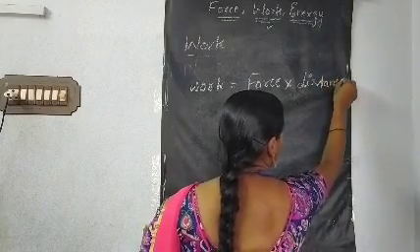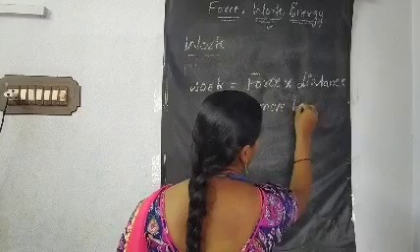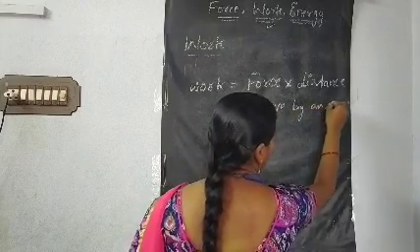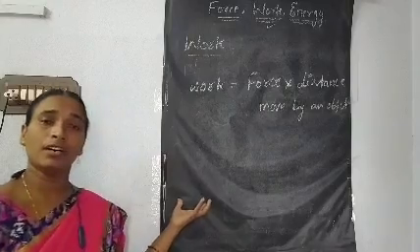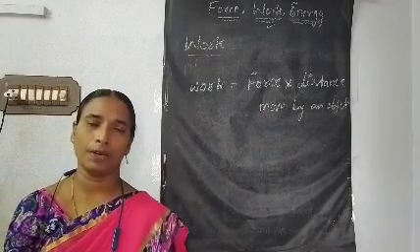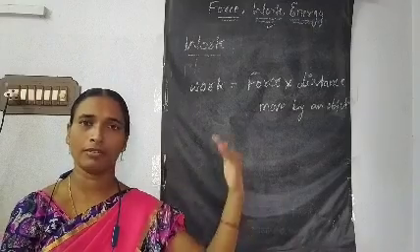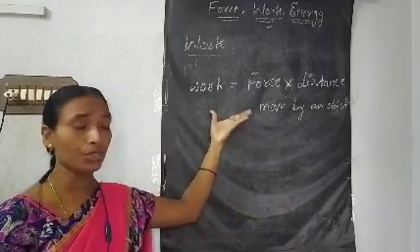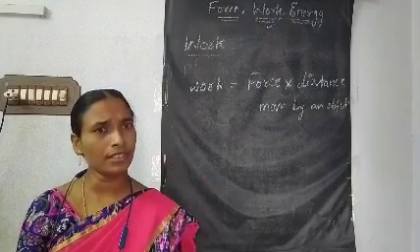Force into distance moved by an object. This is the equation to measure how much work you have done. Remember carefully, in the higher classes, in the next level, we are going to use this equation to measure the work.